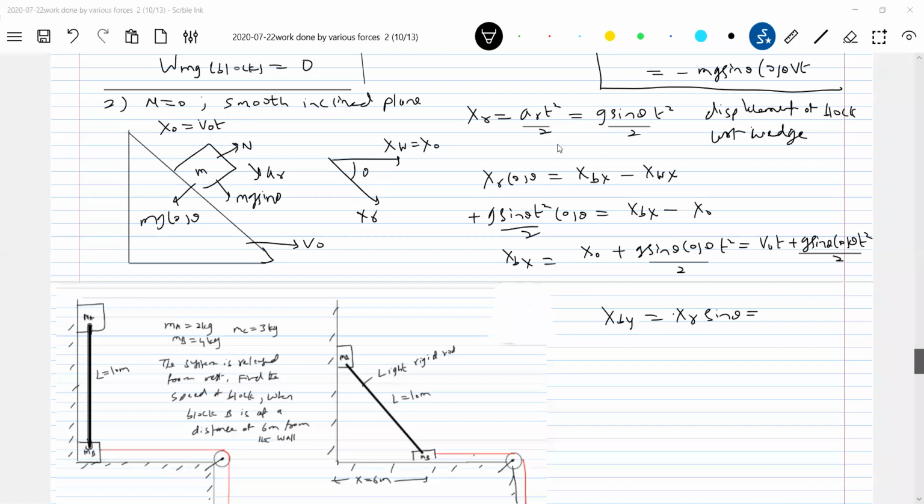I assumed it because it didn't mention anything. I just assumed two cases: tan theta less than mu, then mu equal to 0. So what is the work done by the normal contact on the block? There are two things, no? N sine theta into x_bx, and N cos theta into x_by. Solve this, you'll get some value.